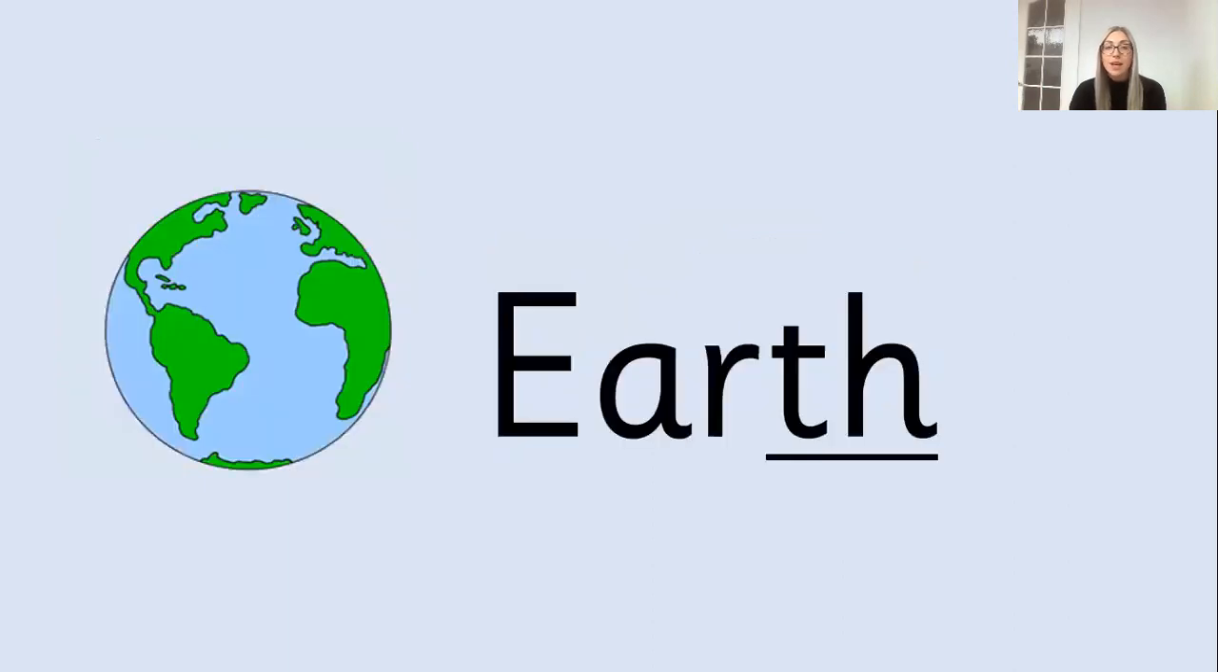Plane. Here we have got one of our topic words that we're going to have a go at learning this week. And this word has got a capital letter. A big clue is the picture. And it ends in th. The word is earth. My turn. Earth. Your turn.